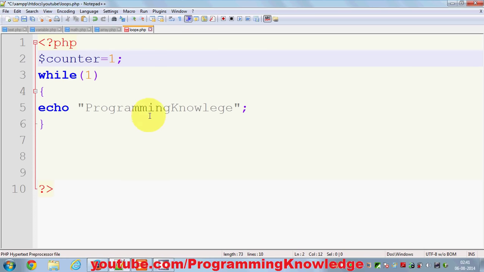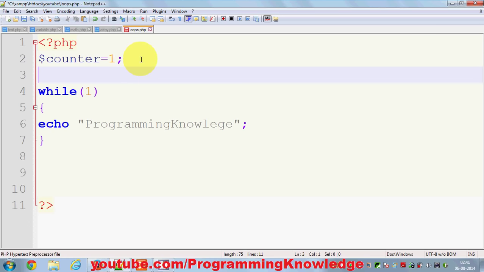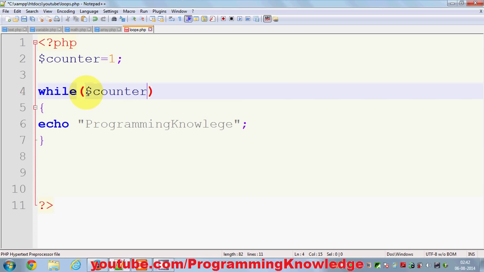Okay, so for example, I want to print this 10 times. How can I do it? I can provide a condition to this while loop that until and unless this counter is less than or equal to 10, I want to print this. But we are not using this counter anywhere, right? So it will always be less. We initialize this counter by 1, and 1 is always less than 10. Then this is the same condition as giving 1 over here. This is the same condition like this, which will never be met, right?